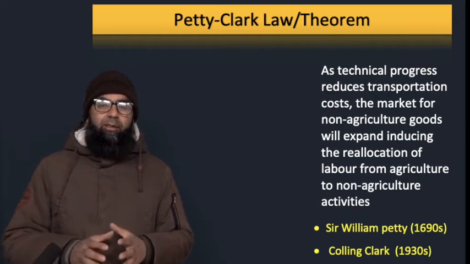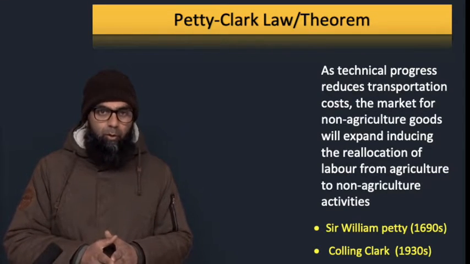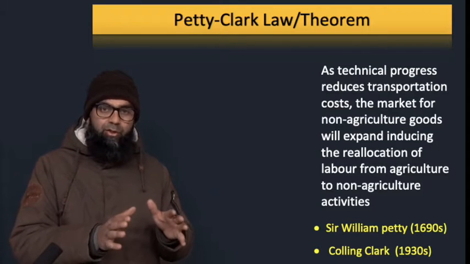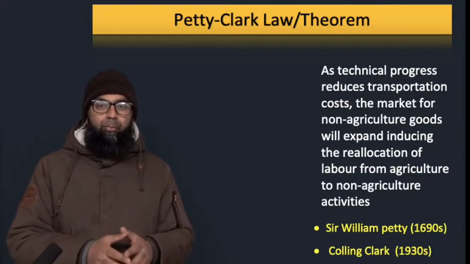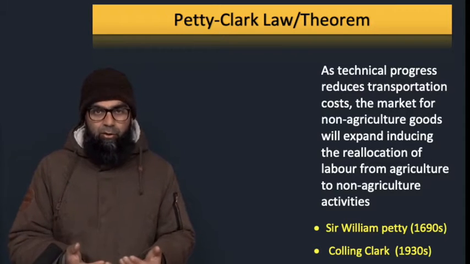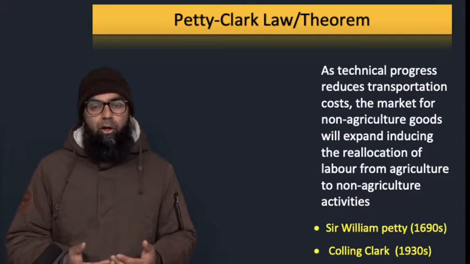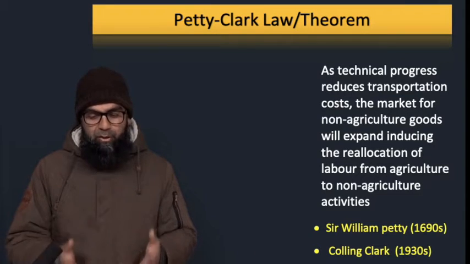So they say that as technical progress becomes firm in a particular economy, transportation costs get reduced. So non-agriculture goods get an incentive, they get a bigger market, and obviously more quantity of non-agriculture goods is produced.